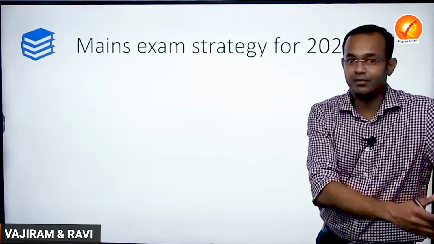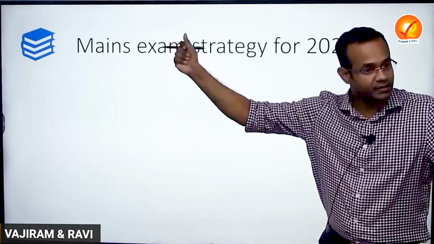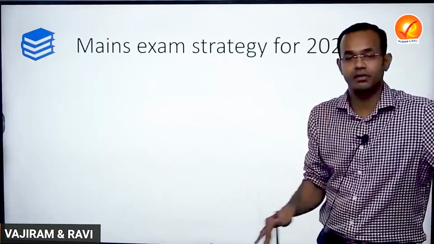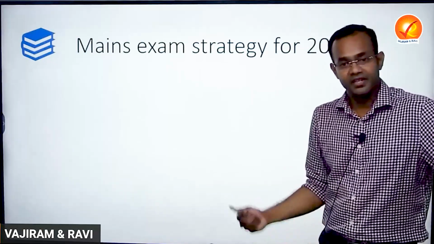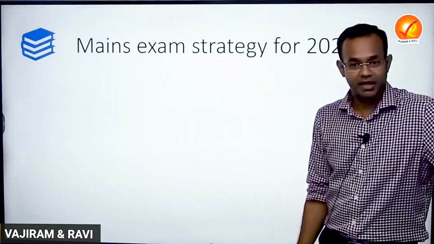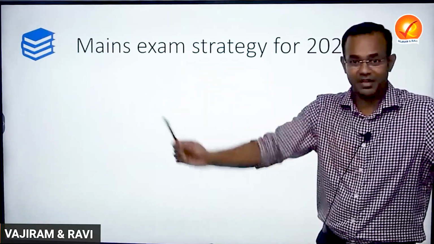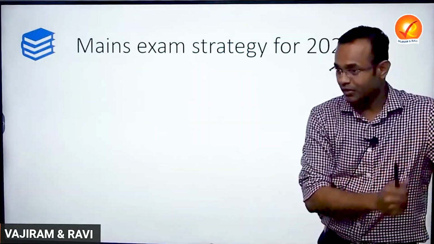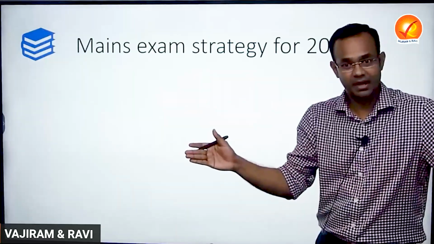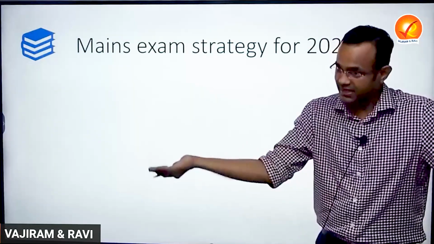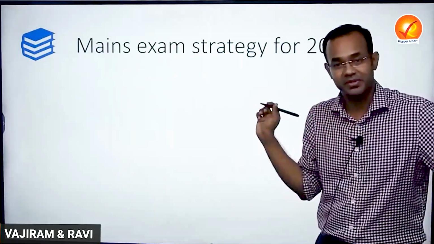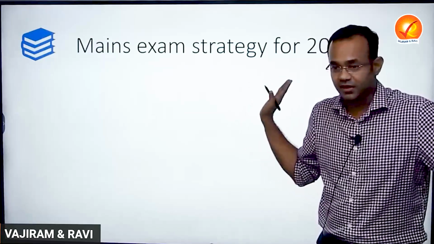From November, prepare again for the preliminary. Some may say, no sir, I am not preparing for civil service at all, I am preparing only for the Indian Forest Service. Take both options and finish them before December, and then work on the preliminary part. Once you do that, 5 months of time will still be there. By then your classes would have been over and one test would have been over. Write test after test after test, and then you will be in a much better position to compete with whoever comes in the optional papers. This will be the strategy for 2024, right, people?